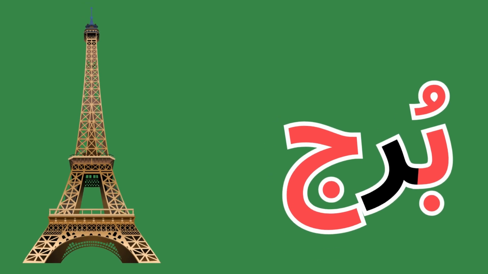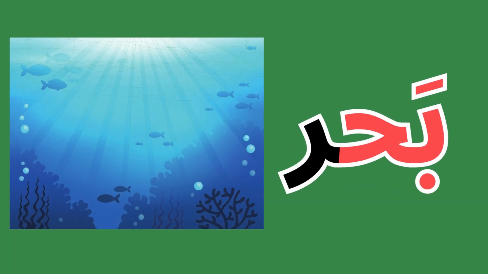The word burj has the letter ra in the middle and it means a tower. The word bahr has the letter ra at the end and it means the sea.